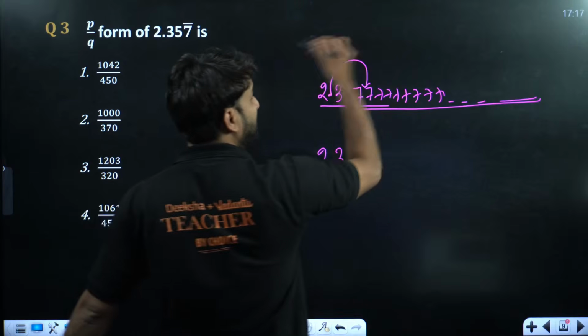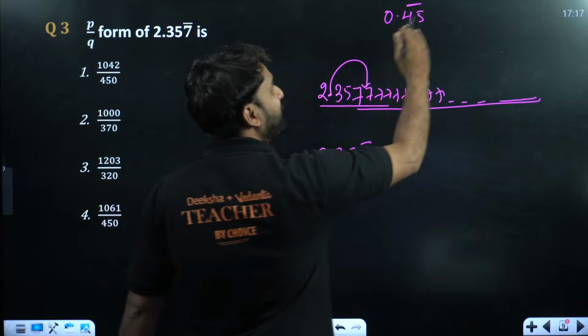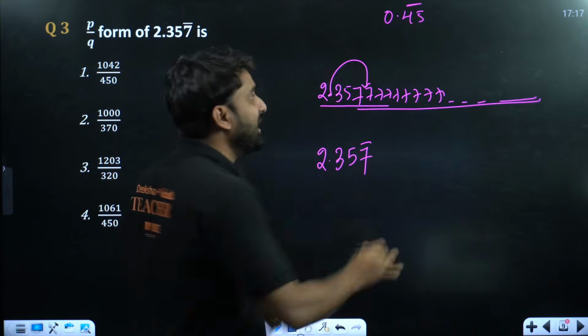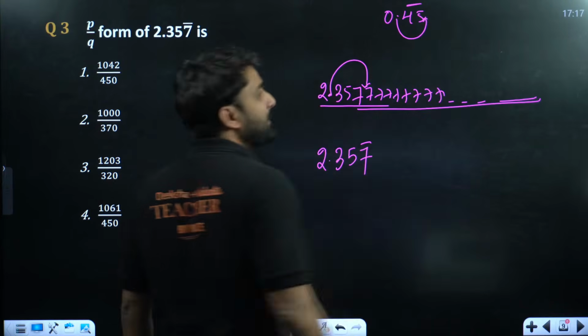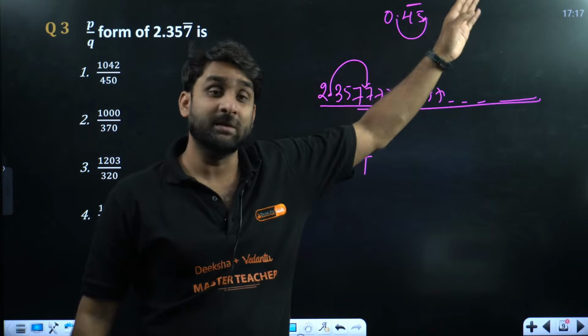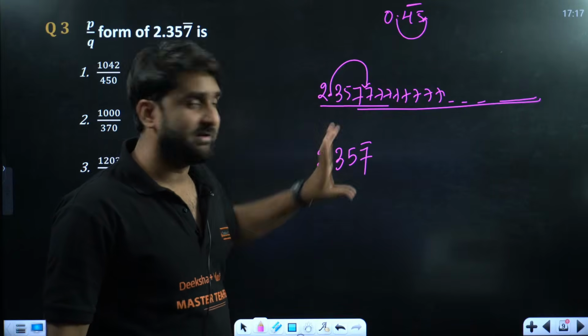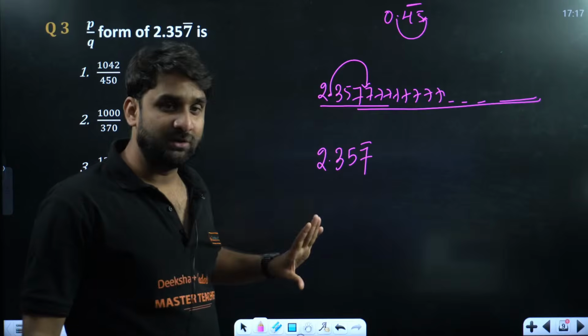If you remember in the previous question, the question was 0.45 bar. 454545 was repeating continuously, and we shifted this point to this side, 45.454545. So here we have to shift this decimal after the 17, after this single 7. So this is the target.